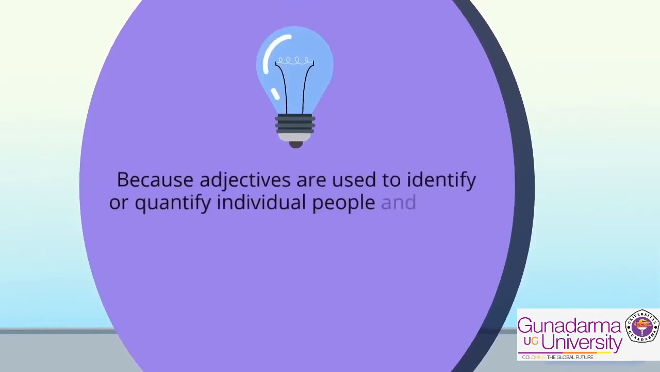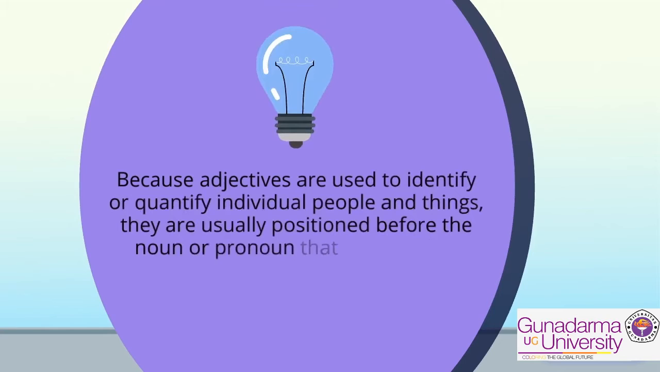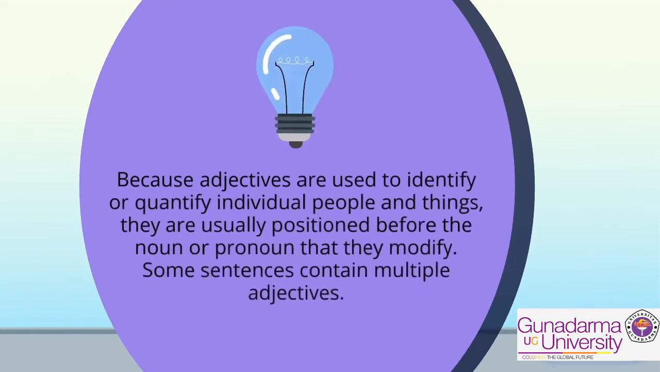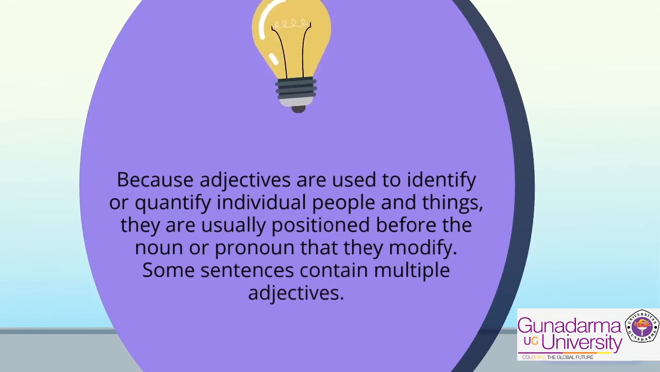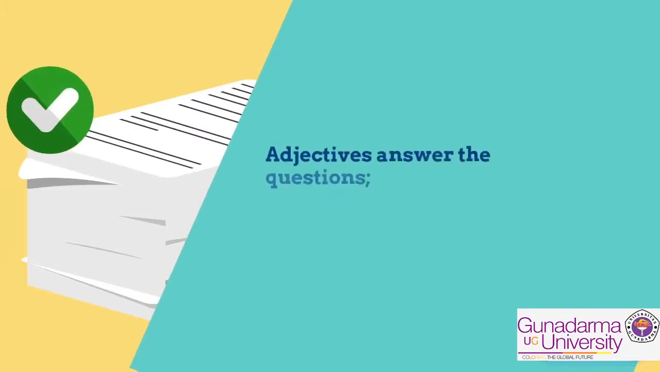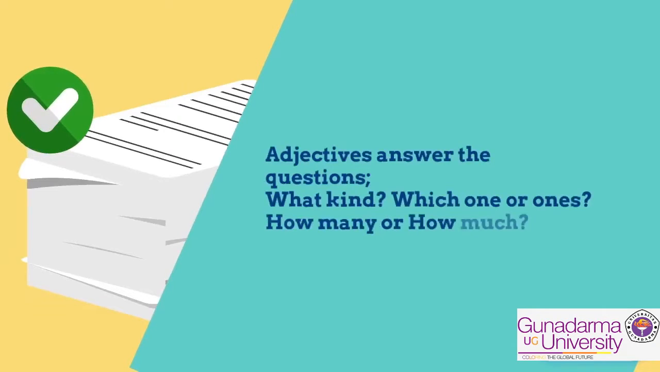Because adjectives are used to identify or quantify individual people or things, they are usually positioned before the noun or pronoun that they modify. Some sentences contain multiple adjectives. Adjectives answer the questions what kind, which one or ones, how many, or how much.